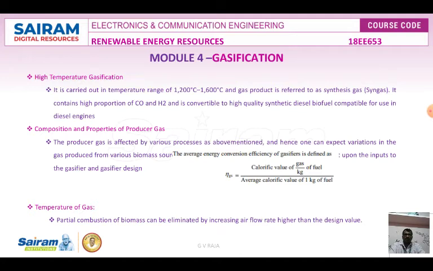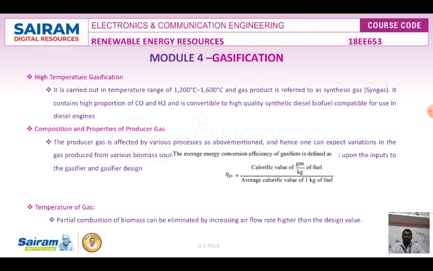High temperature gasification is carried out at a temperature of 1200 degrees Celsius to 1600 degrees Celsius. It is also called syngas or synthesis gas. It contains a proportion of carbon monoxide and hydrogen, which is used for synthetic diesel biofuel.